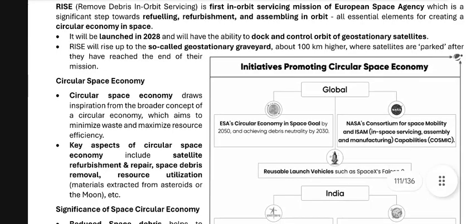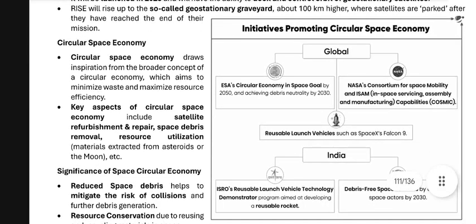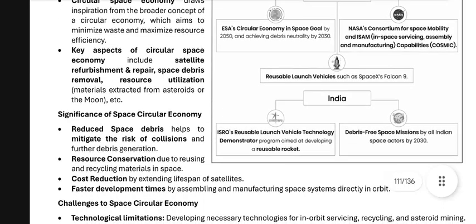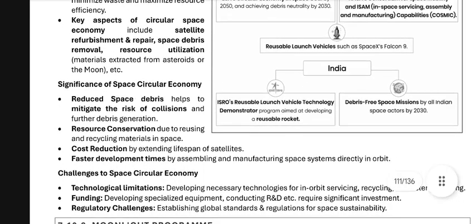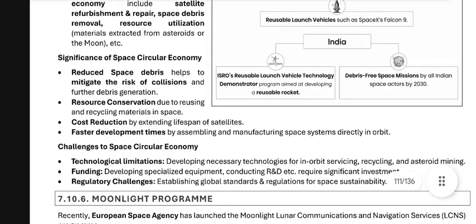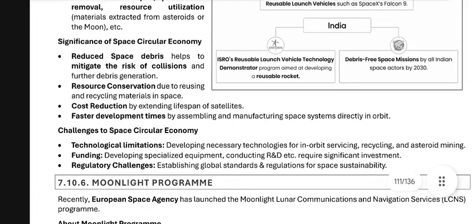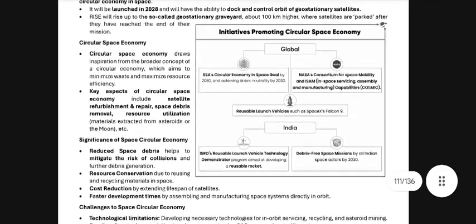The circular space economy draws inspiration from the broader concept of a circular economy, which aims to minimize waste and maximize resource efficiency. Okay, key aspects of the circular space economy include satellite refurbishment and repair, space debris removal, and resource utilization, such as material extracted from asteroids or the moon, etc. Benefits of a space circular economy: reduced space debris helps to mitigate the risk of pollution and further debris generation; resource conservation by reusing and recycling materials in space; cost reductions by extending the lifespan of satellites; and faster development times by assembling and manufacturing space systems directly in orbit. Challenges to the space circular economy will be covered in the next chapter.